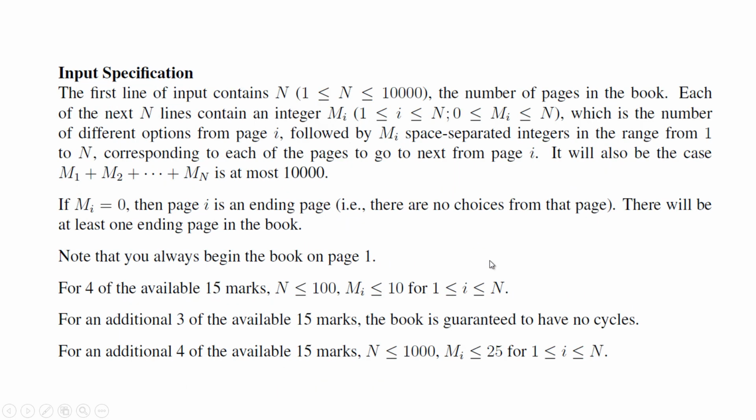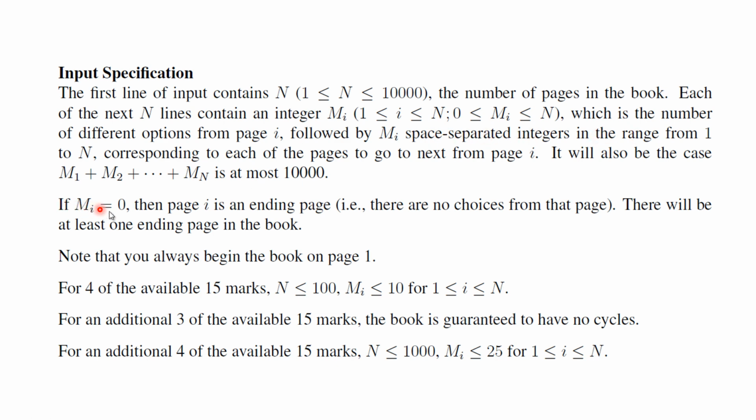Now let's see the input specification. The first line of the input contains n, the number of pages in the book. So this is the total number of pages for the book. Each of the next n lines describes one page. The first number is how many options you have on this page to jump to other pages, and then follow all the pages you can jump to.